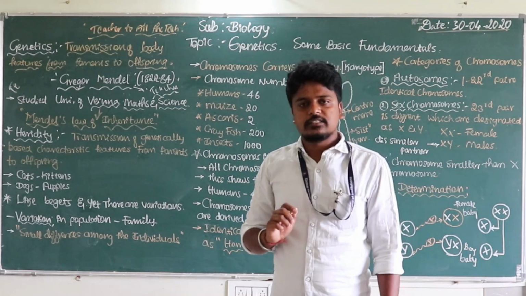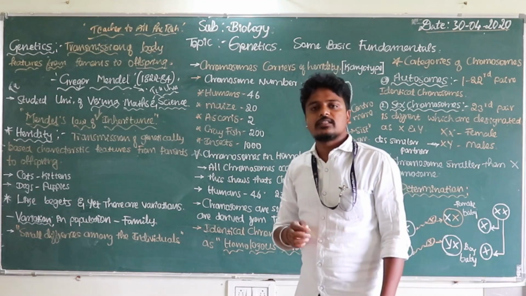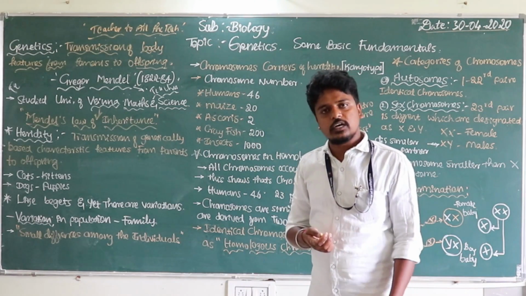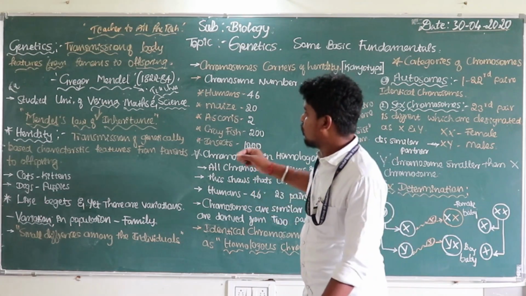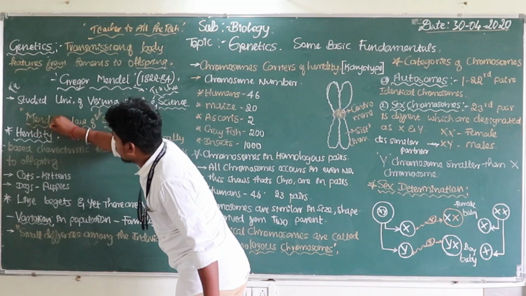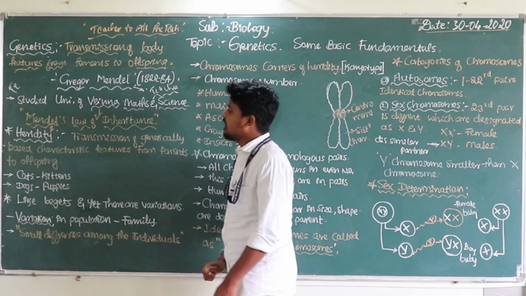Genetics is nothing but the variation among the individuals and also the family members. Have you understood? Later, there's one more important thing, which is heredity.